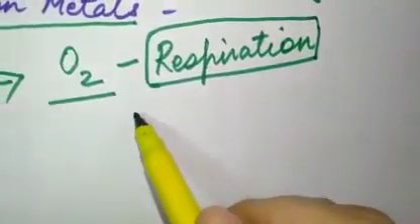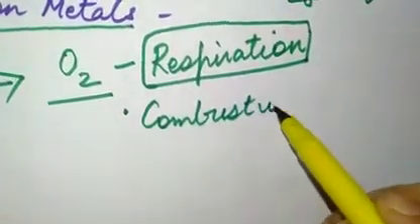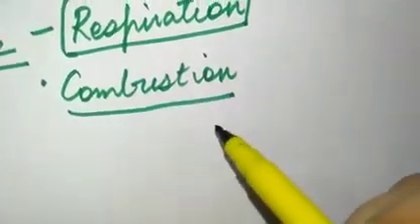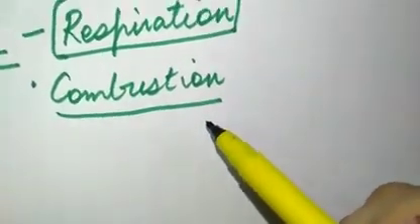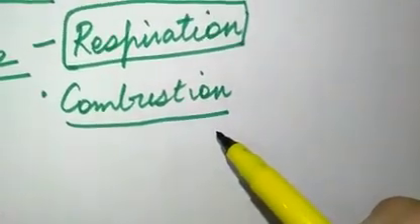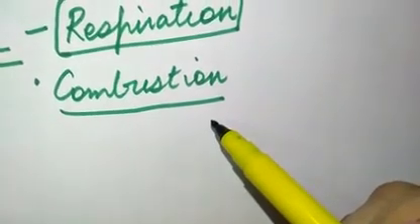Second, it is used in combustion. Combustion is a process of burning a substance, and for burning a substance oxygen is required. It is essential for combustion. Then next, oxygen is used in